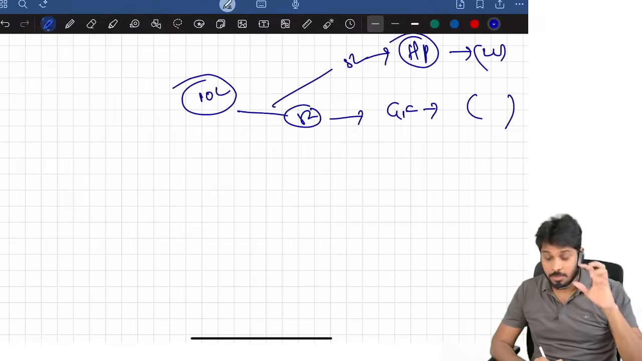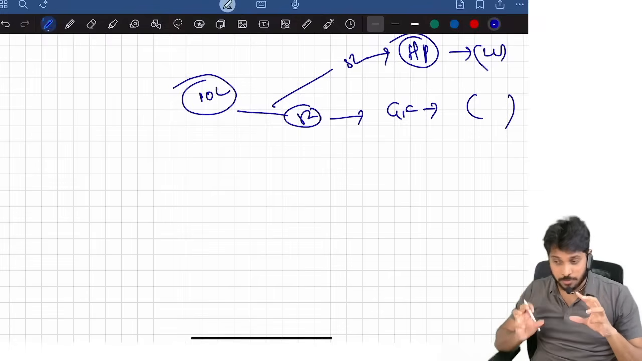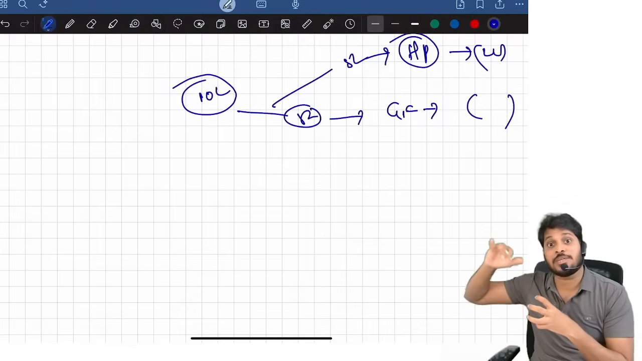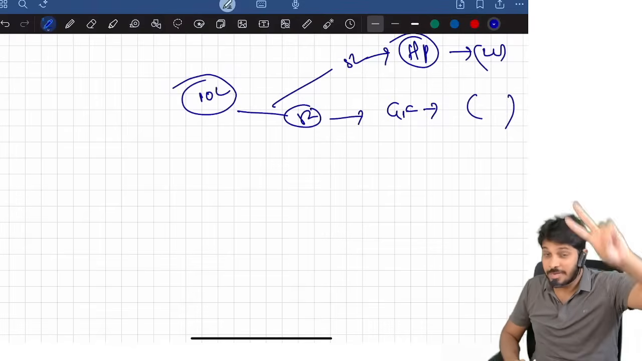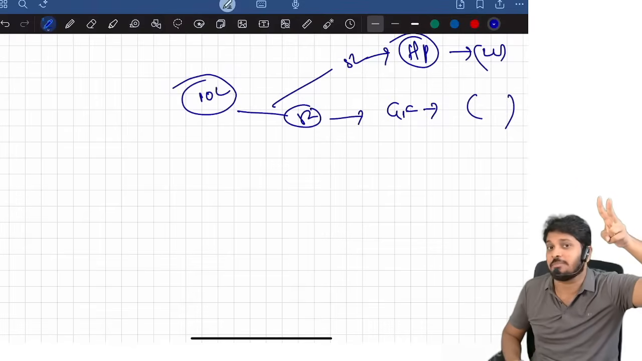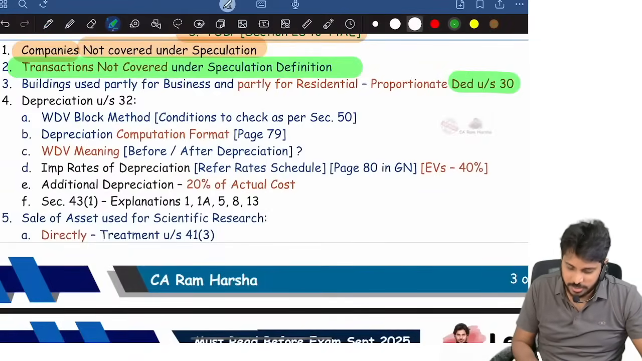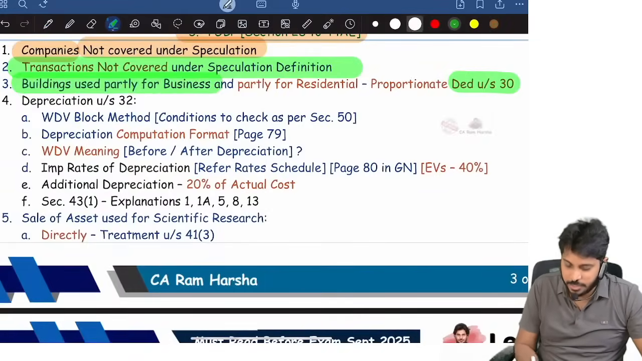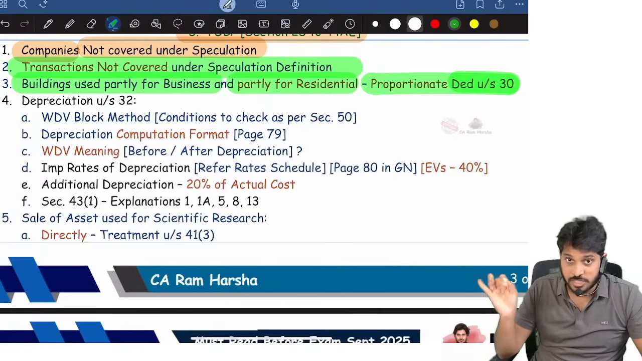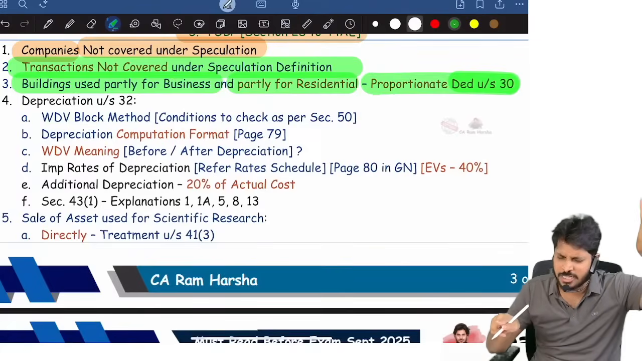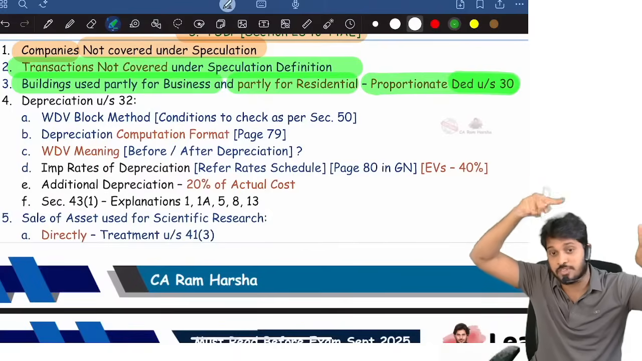So in the exam, if a house property is given and used for both business and house property purposes, then for the proportionate expenses for business, we will claim actuals as deduction. Whereas in house property, as per the provisions of house property, we will claim. That's about deduction under section 30. So for buildings partly used for business and partly for residential, proportionate deduction under section 30 towards business purpose. Remaining amount for official accommodation or residential purpose, house property provisions will apply.